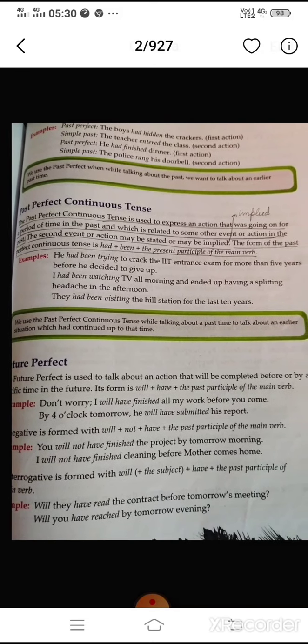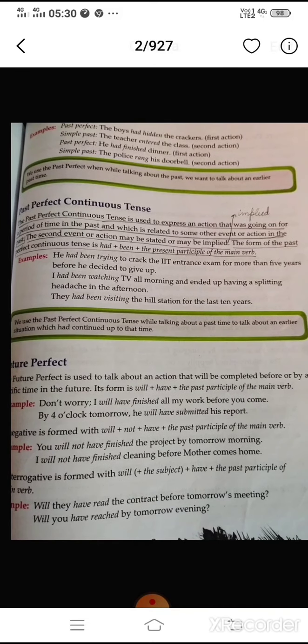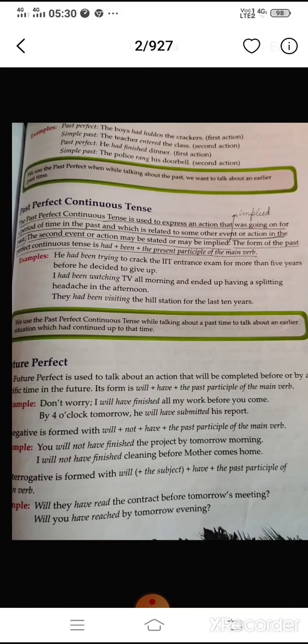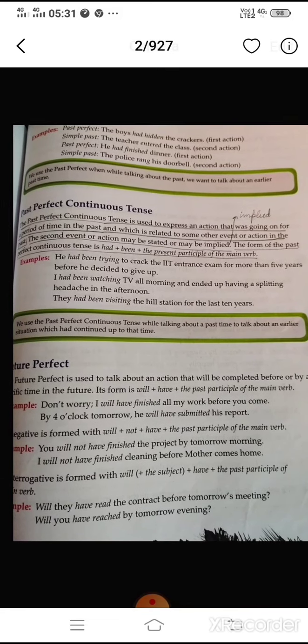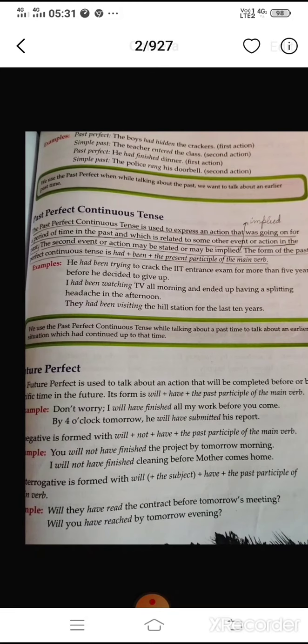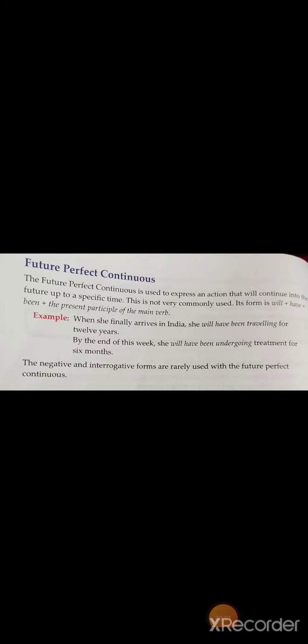Then future perfect. Future perfect is used to talk about an action that will be completed before or by a specific time in the future. And what is the form? Will plus have plus the past participle form of the main verb. It also has negative forms. Future perfect continuous tense is used to express an action that will continue into the future up to a specific time.